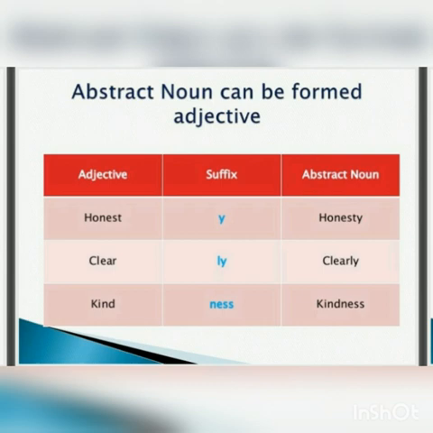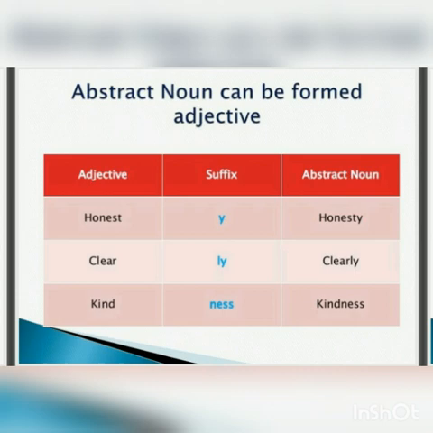Now students, let us see and learn how abstract nouns can be formed from adjectives. Now you all know what adjectives are, the words which qualify a noun or a pronoun. Here you can see the adjective honest. If we add the suffix y to it, then we get an abstract noun, honesty.